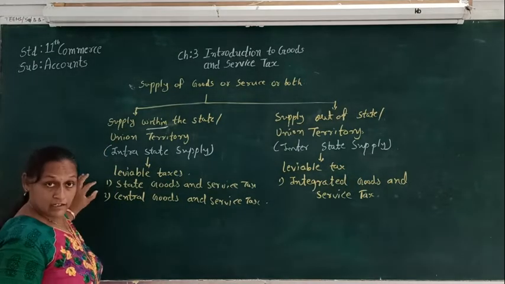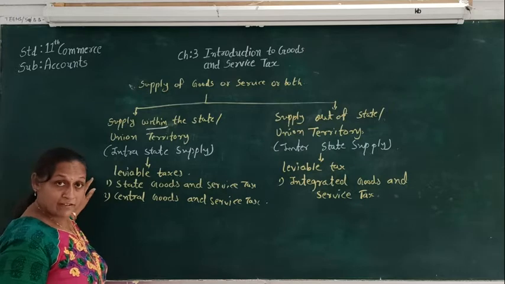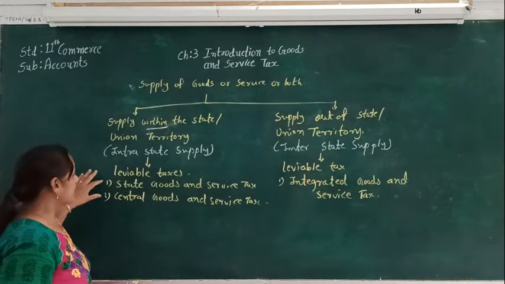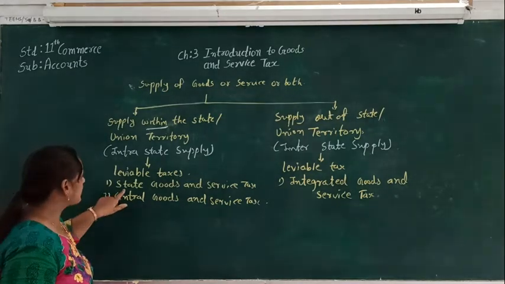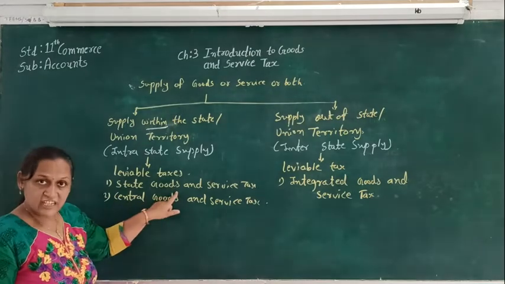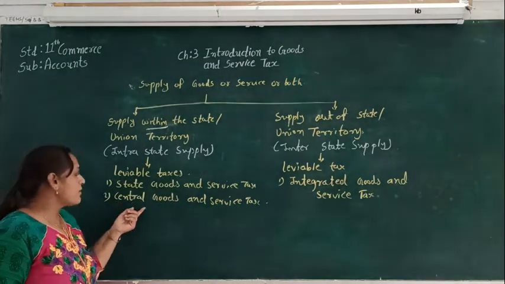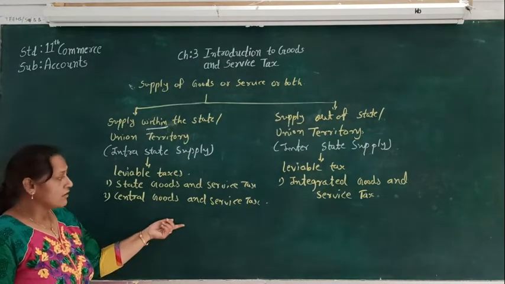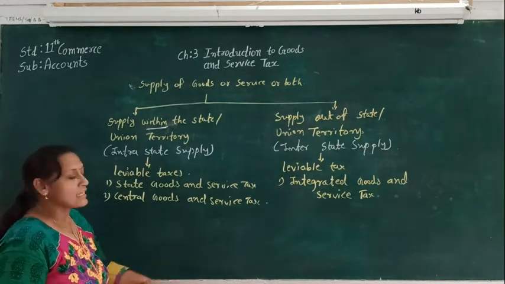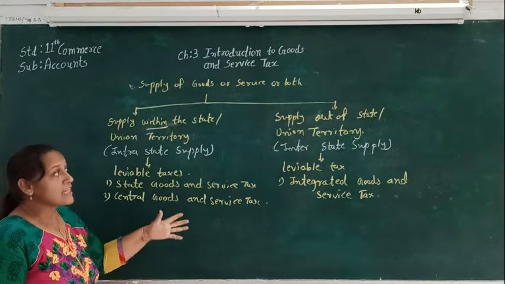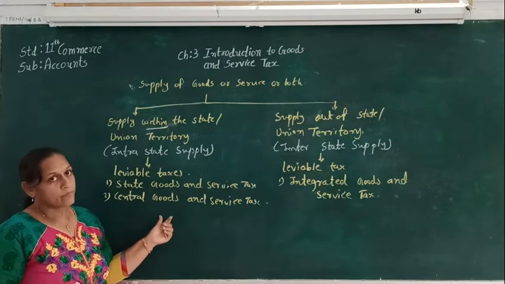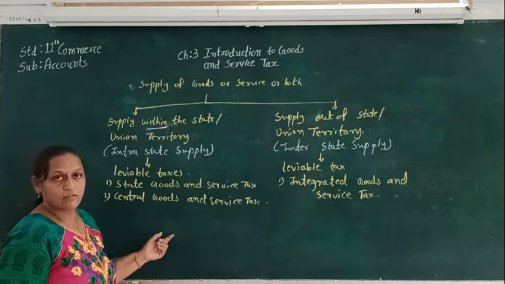This is outside the state or union territory, and now within the state or union territory: when there is a supply of goods and service within the state, there will be two taxes. Half of the tax will be paid to the state government or union territory, and half of the tax will be paid to the central government. That is called central goods and service tax. So this is how the tax is levied with GST.